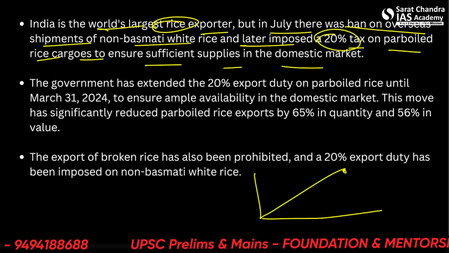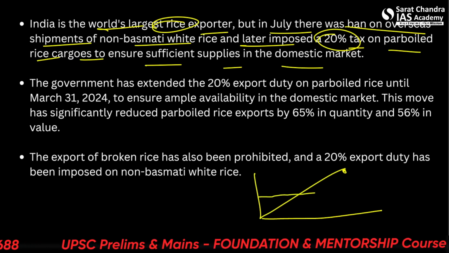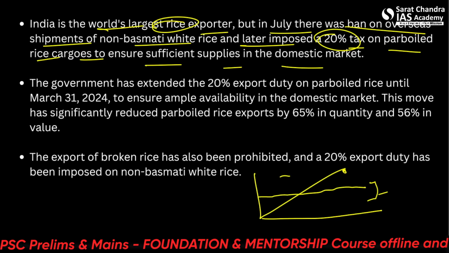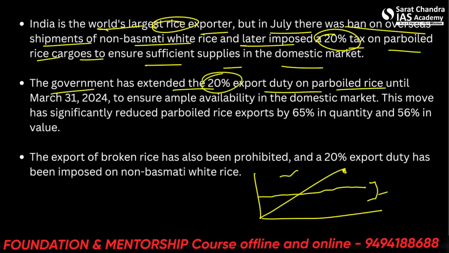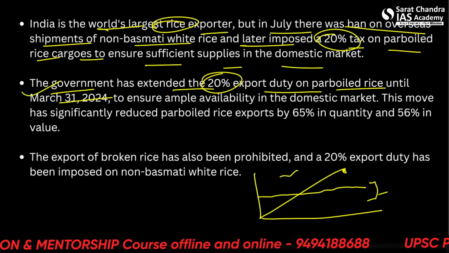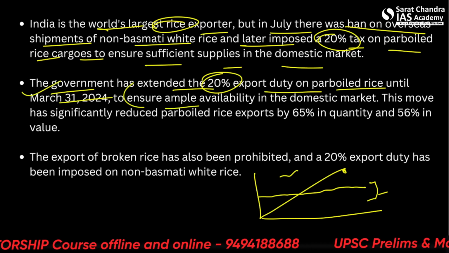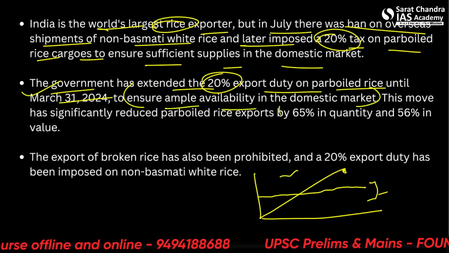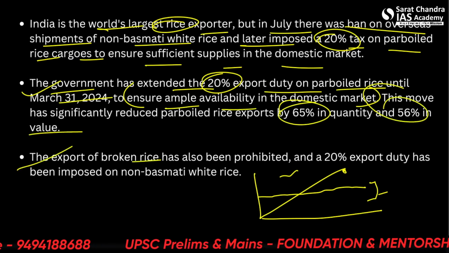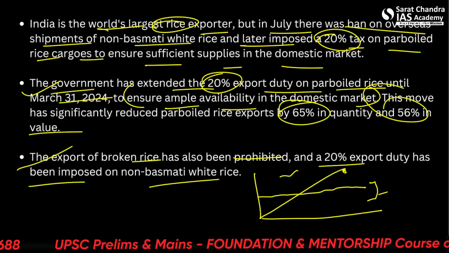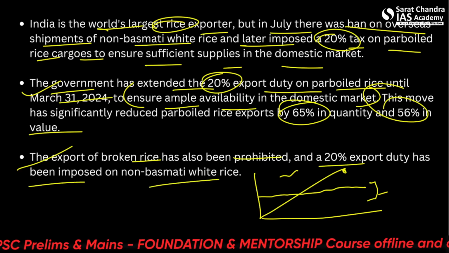All right, and this non-basmati white rice is used mostly by the Indian domestic customer. The government has extended a 20% duty on parboiled rice until XYZ date, not important. But what's important is to ensure ample availability in the domestic market. So this we have already seen, 61-56% decrement. The export of broken rice has also been prohibited and a 20% export duty has been imposed on non-basmati white rice. So this we have already seen.